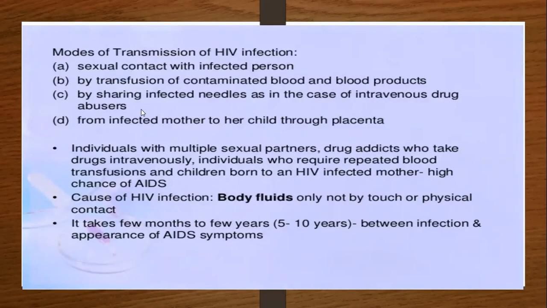Second is transmission of contaminated blood and blood products. Then by sharing infected needles, as in the case of intravenous drug abuse. Whenever a person is taking drugs intravenously and the same needle of an infected person is shared, it is transmitted from the infected person to the healthy person. Then the fourth is from the infected mother to her child through the placenta. So these are the four major modes of transmission of HIV infection.